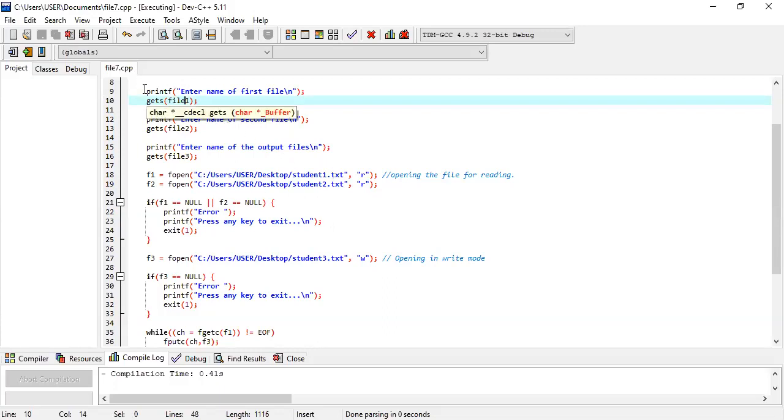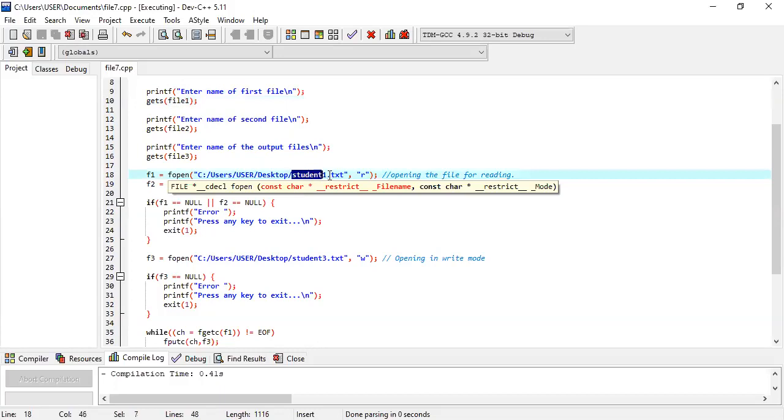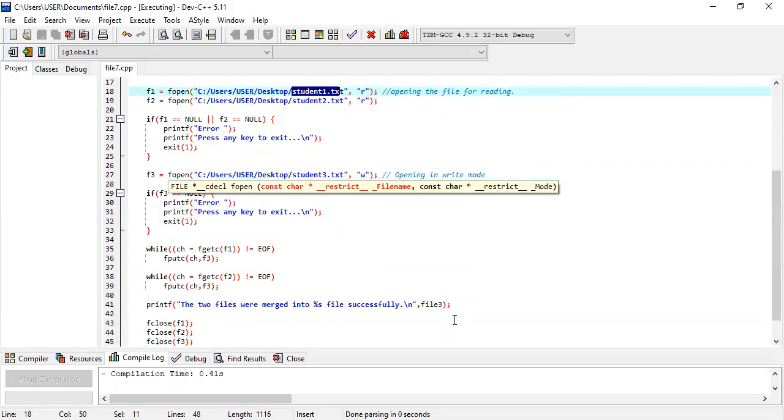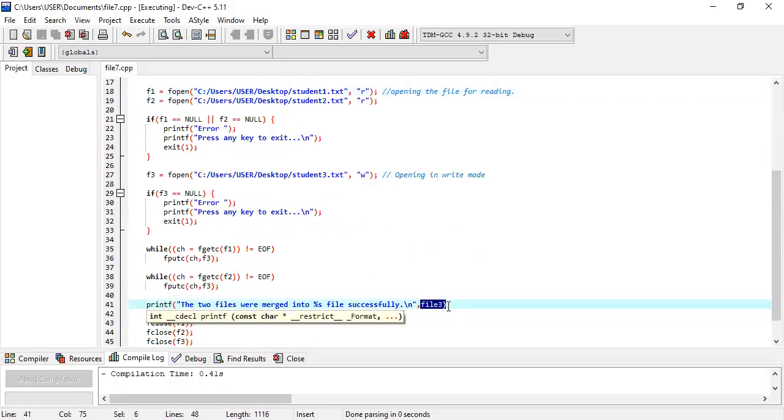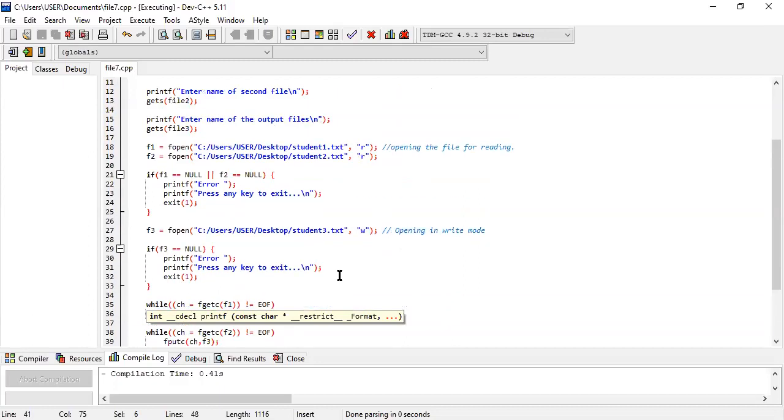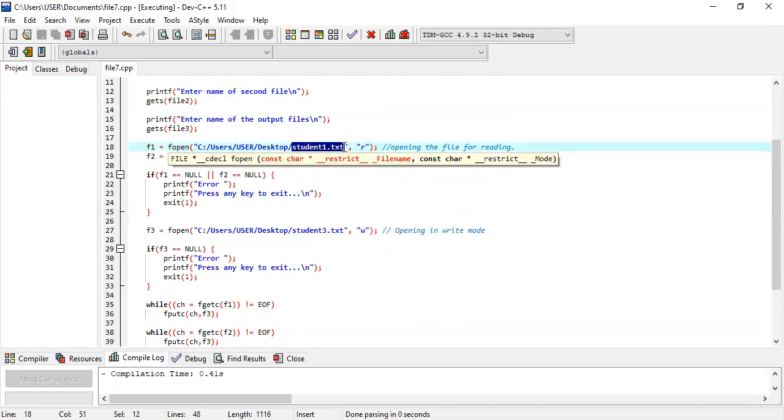Just tell me one thing: why am I not writing file 1.txt here, as we are writing file 3 in that particular place? Why am I not writing student3.txt? I tried writing file 1.txt and file 2.txt, but it is not working properly.